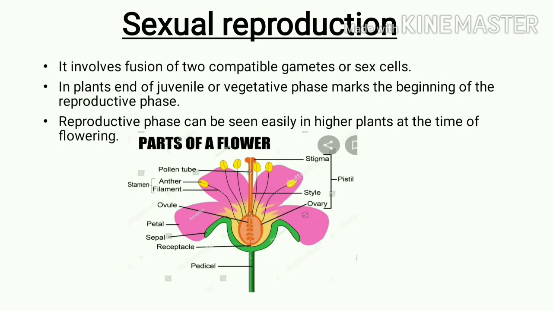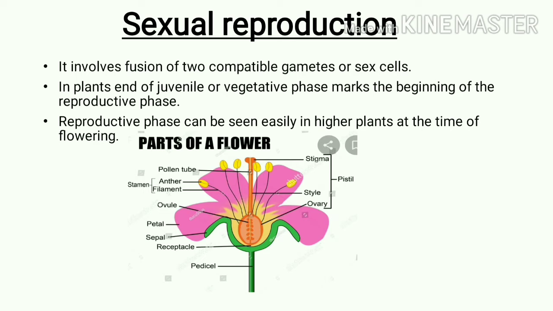In case of plants, the reproductive phase begins whenever the vegetative phase stops or ends. So in plants, the end of the juvenile or vegetative phase marks the beginning of the reproductive phase. What is the juvenile or vegetative phase?